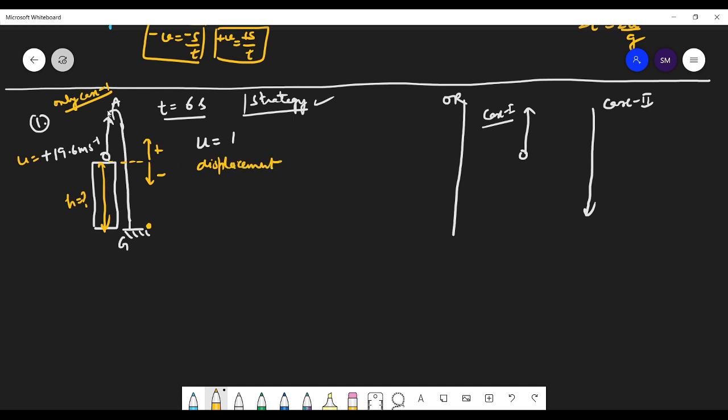If we are taking this case, here case 1, suppose the body has reached some height here. I have taken this height as positive because it is in upward action. Like in this direction, if this is 20 and this is minus 20, along the horizontal line, this is the positive x-axis. If the body has moved here, what's the displacement, students? Plus 20. Now the body has moved here and come back here. What's the displacement? 0. Now the body has gone this side and come this side. What's the displacement?